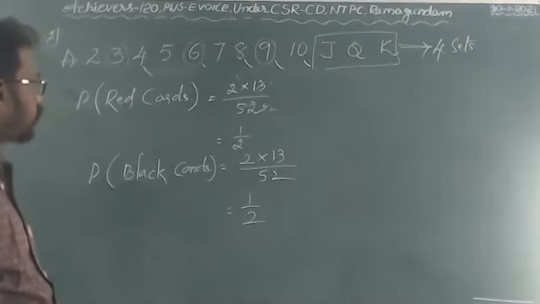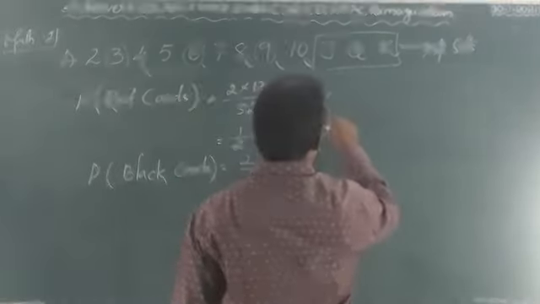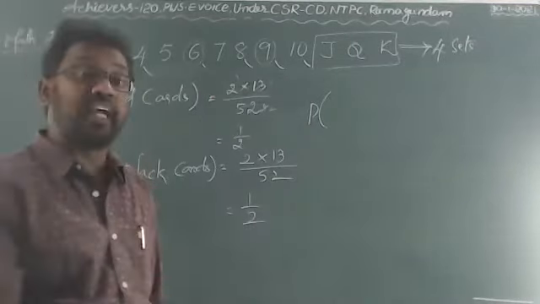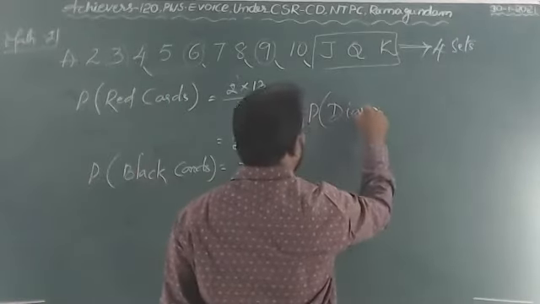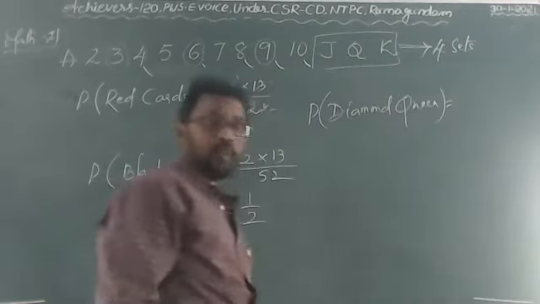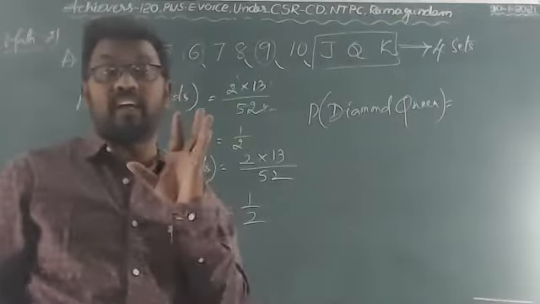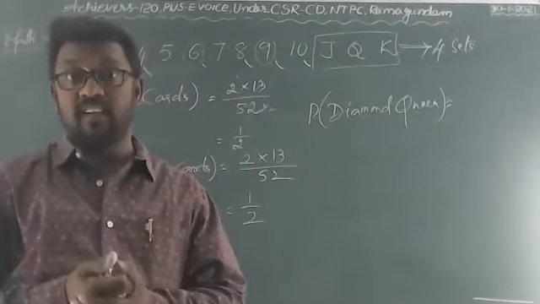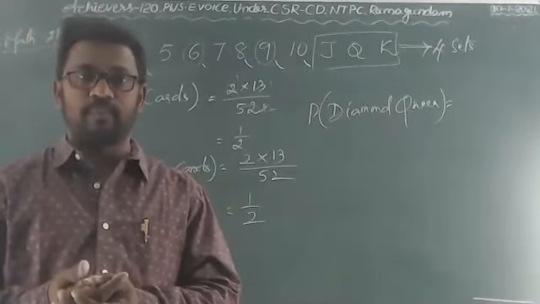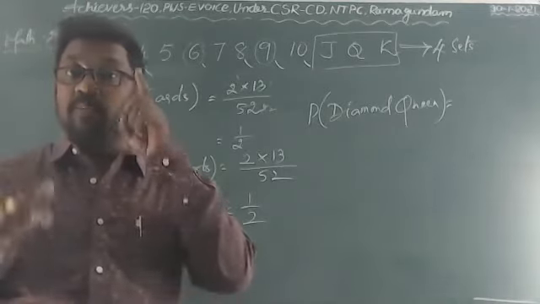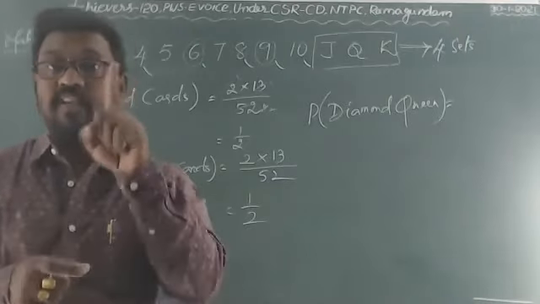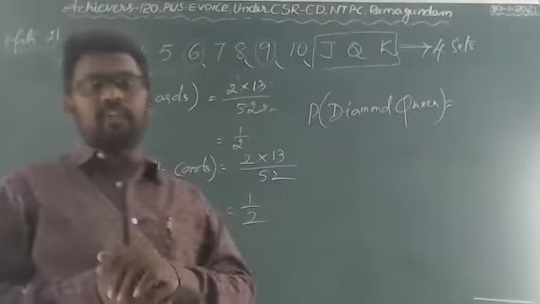Now, what is the probability of getting the diamond queen? Generally the diamond will be single and the queen will be single. The diamond set is one, and in that set only one queen will be there.